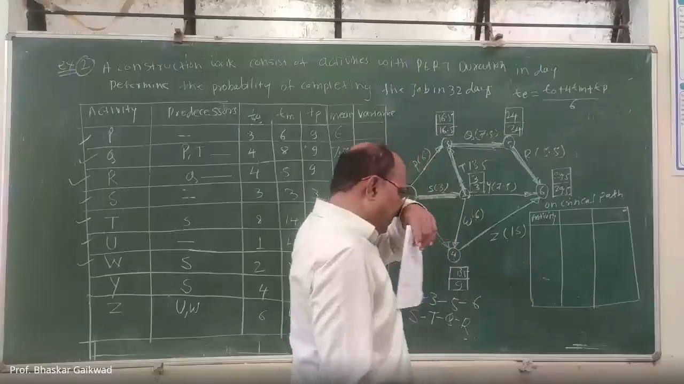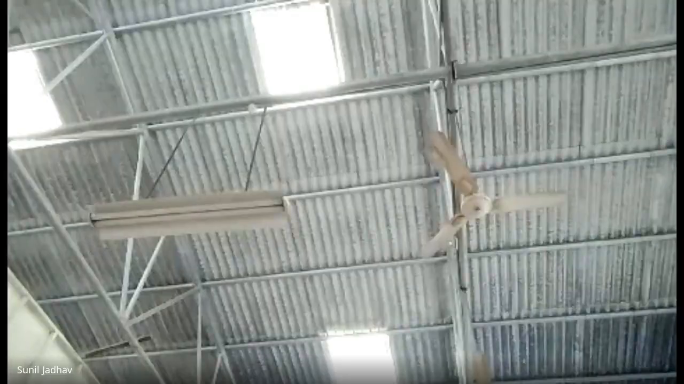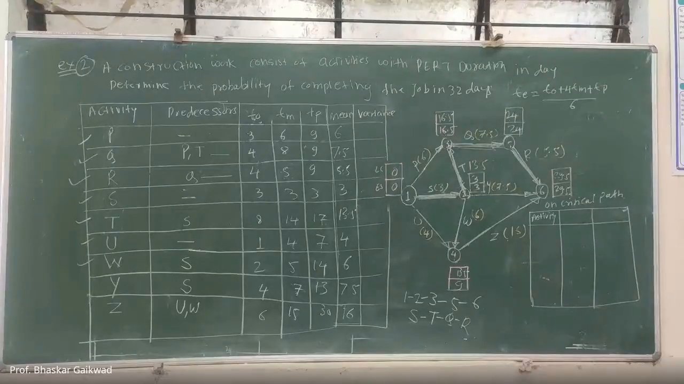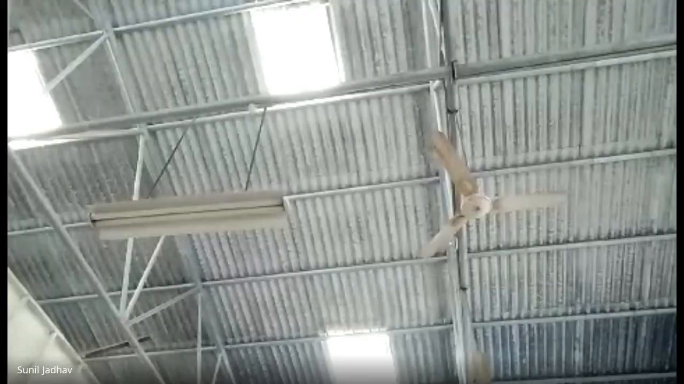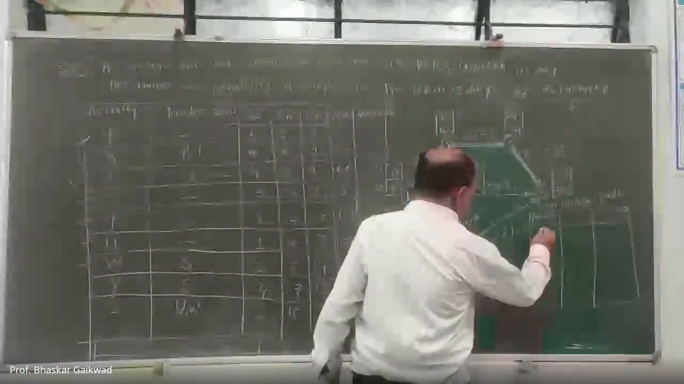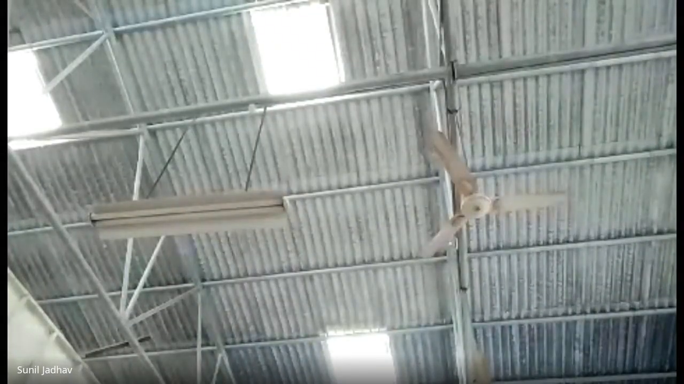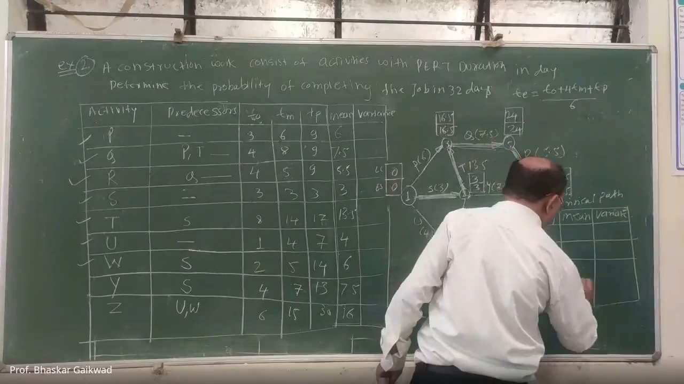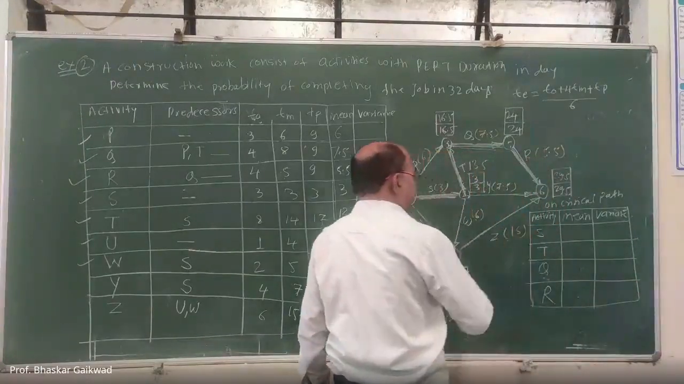Activity on critical path. So which activities are there here? The first activity is there. What is the meaning of this? And you have to calculate the variance. After this T will be there, after this Q will be there, and after this R. Corresponding mean.